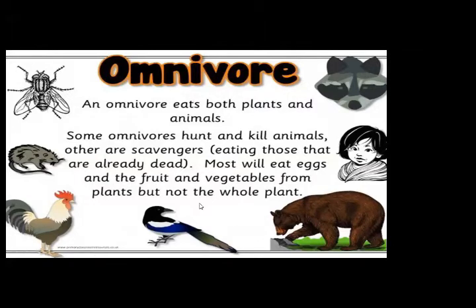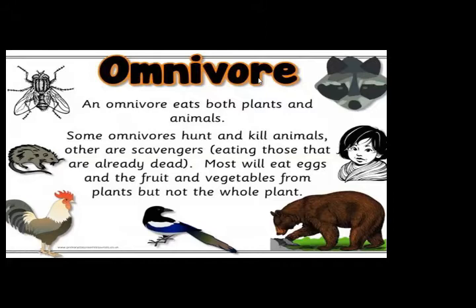I repeat again, you can see the definition on your screen and also note it down. An omnivore eats both plants and animals. Some omnivores hunt and kill animals. Others are scavengers, eating those that are already dead. Most will eat eggs and the fruit and vegetables from plants, but not the whole plant.